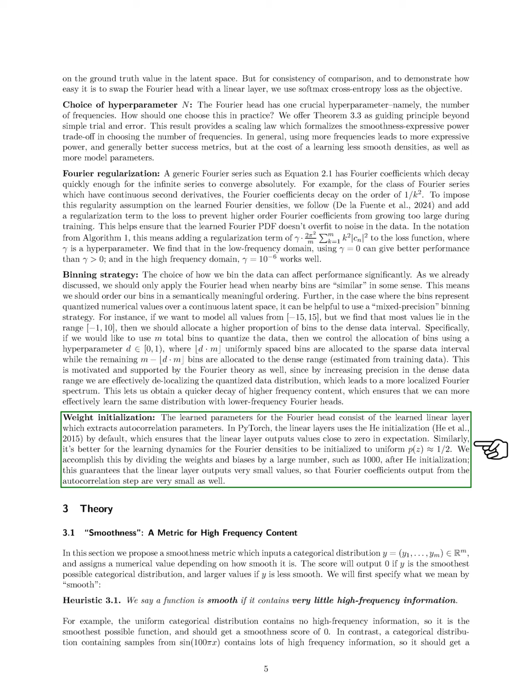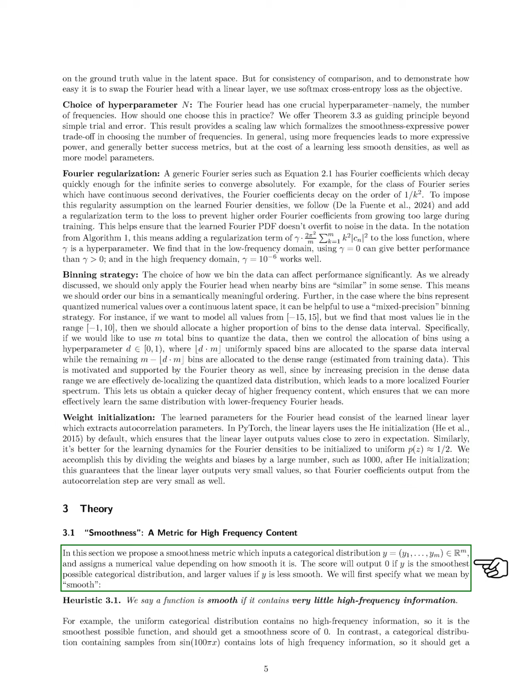Section: Smoothness, a metric for high-frequency content. In this section, we propose a smoothness metric that takes a categorical distribution, represented as a list of values, and assigns a score based on its smoothness. A score of 0 indicates the smoothest distribution, while higher scores indicate less smoothness. We define smooth as having minimal high-frequency information. For instance, a uniform distribution has no high-frequency content and receives a score of 0, whereas a distribution derived from